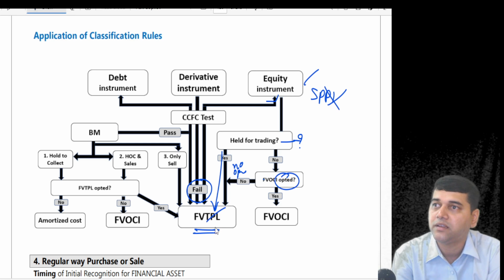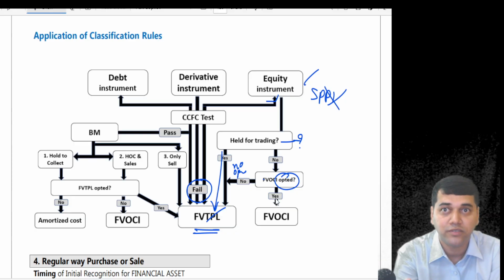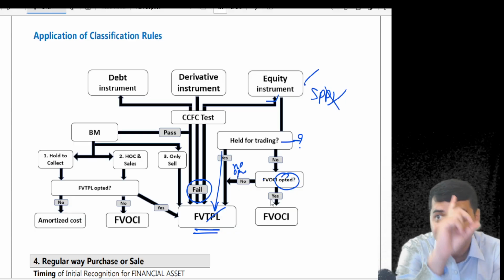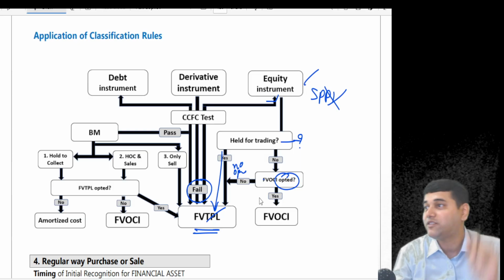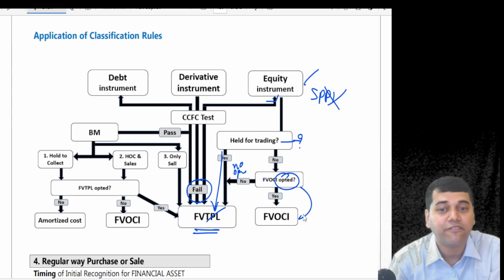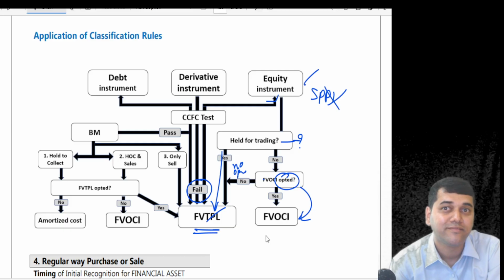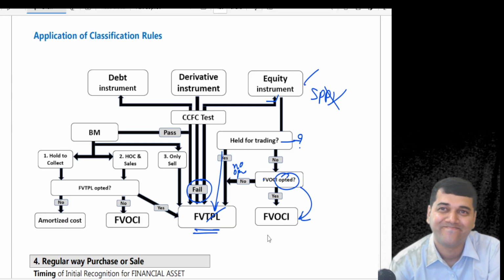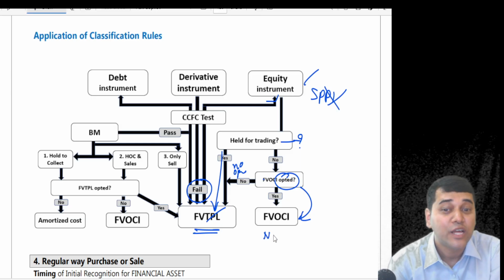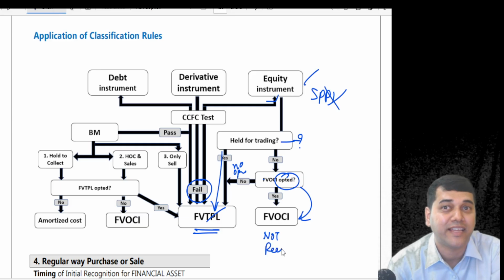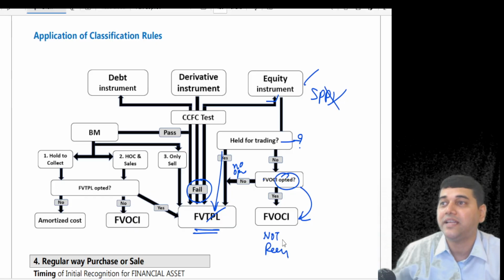Take to FVTPL. But if you opt, then the difference in the fair values, you remember the recycling example I gave you? Debt means you will take to P&L. Other, if it is equity, you have to take to the OCI reserve. You will create an FVOCI reserve. Is it recycled or not recycled? It is not subject to recycling. That means the day you realize the cash, you don't take it to the P&L account.